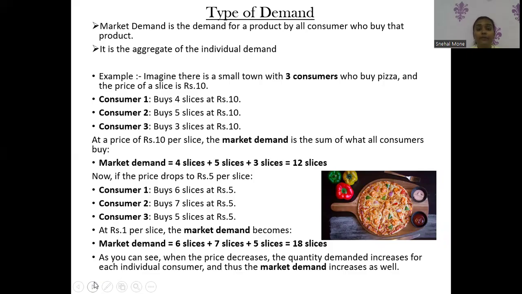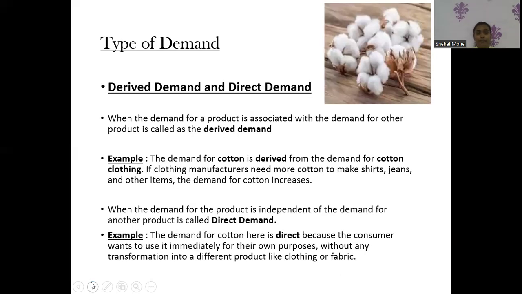The total demand for slices is now 12 to 18. As you can see, when the price decreases, the quantity demanded increases for each individual consumer, and thus the market demand increases as well.